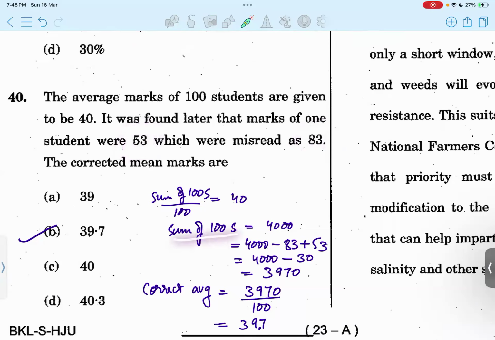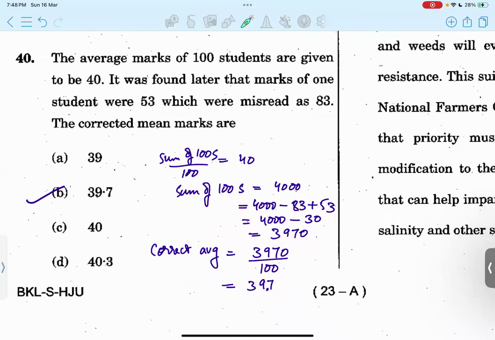So for this, we get the sum of 100. You just cross multiply this. We subtract the incorrect value, which was 83. We add the right one, which is 53. Now this is the value of the sum of the marks of 100 students. So just put it in. Again, the average of this would be, just divide this by 100, get 39.7.